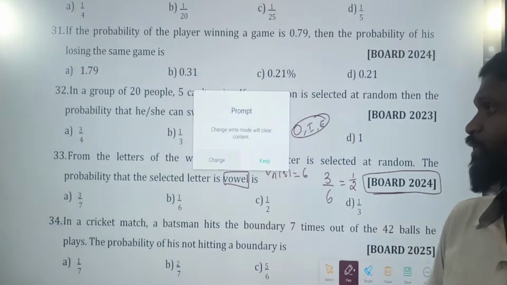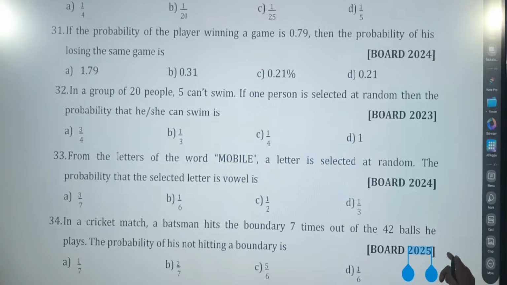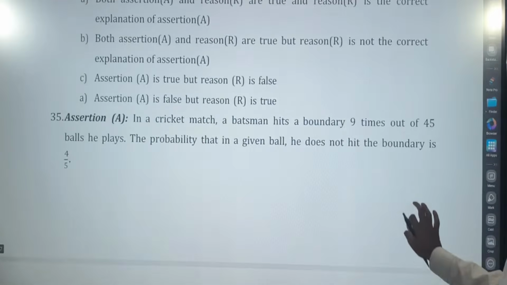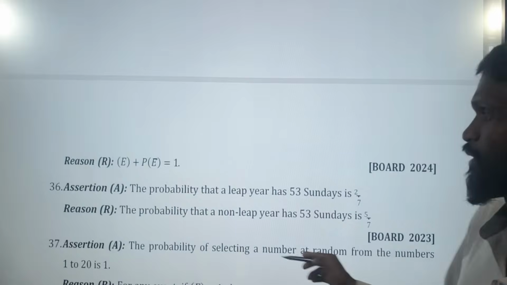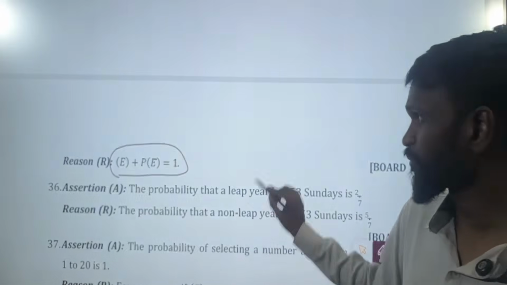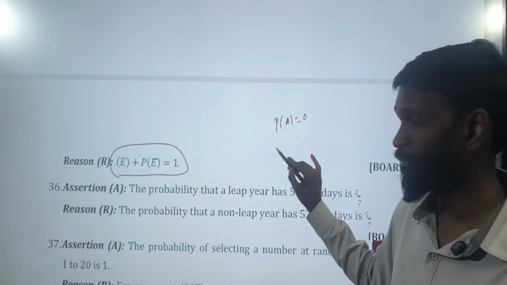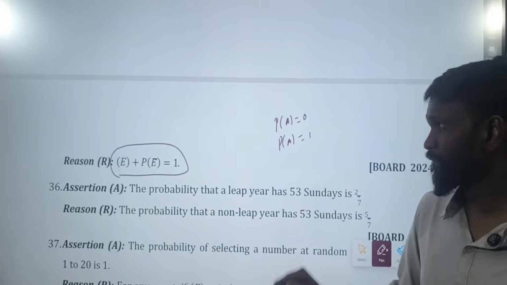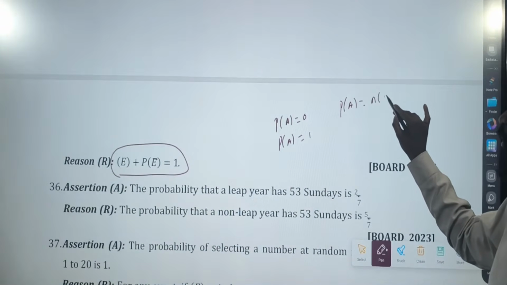Rest of the questions. There are hardly 3 to 4 questions which are left. 34, and after that we have reason and assertion type of question. So altogether what you're supposed to remember, in probability this is an important formula, that is winning plus losing is 1. If the probability is 0, what does it mean? Impossible event. If the probability of some event is 1, it means sure event. The only formula is what? N of A by N of S.